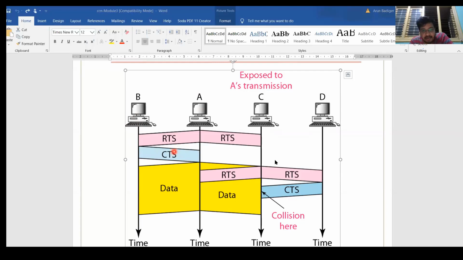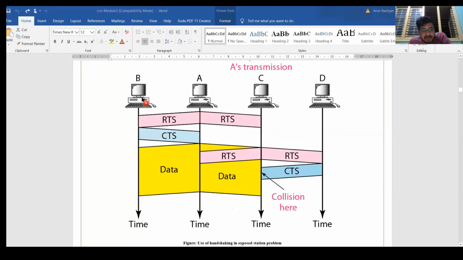Now, if clear to send is not reached to C, then C will not come to know whether the channel is busy or not, right? So as CTS from this side is not reaching C, C is not coming to know. In the previous case, you observed that B was sending the data to A, right? So A was sending clear to send. So clear to send from A was sent to B also and C also. So C and D communication was stopped. But the problem is now B is sending clear to send. That clear to send is not received by C, right? Therefore, C still knows that the channel is free.